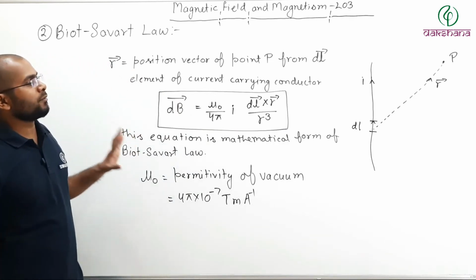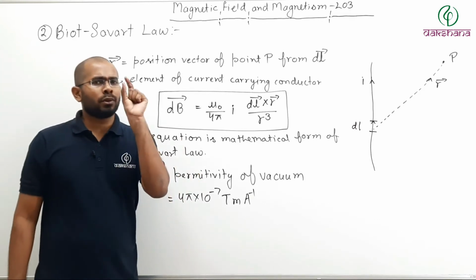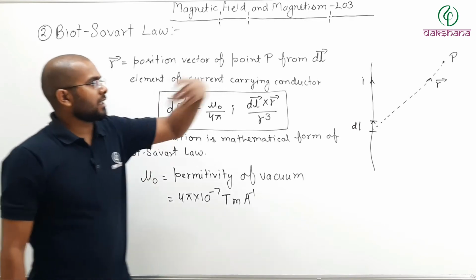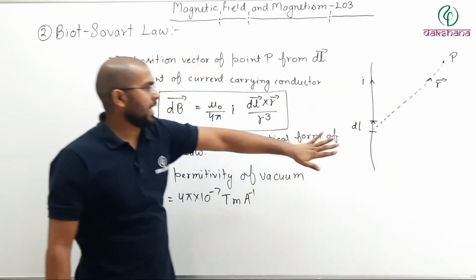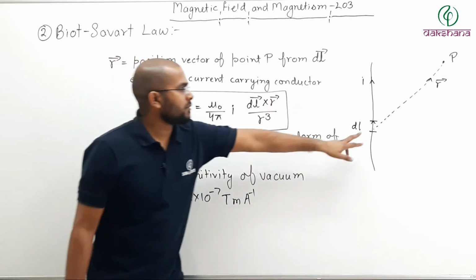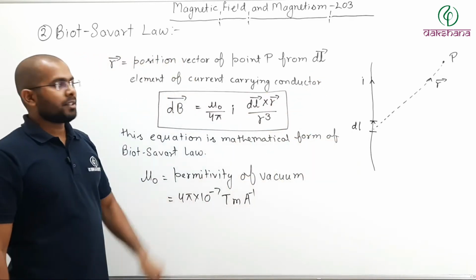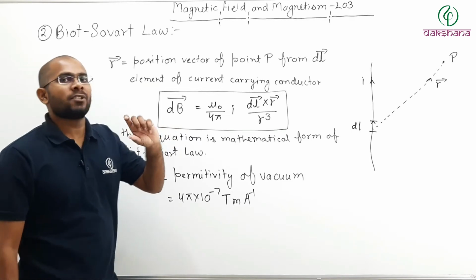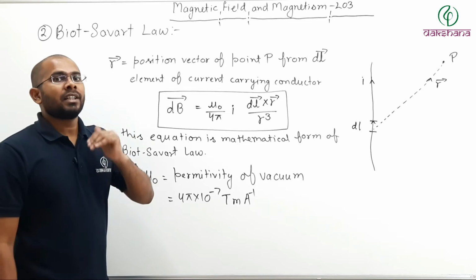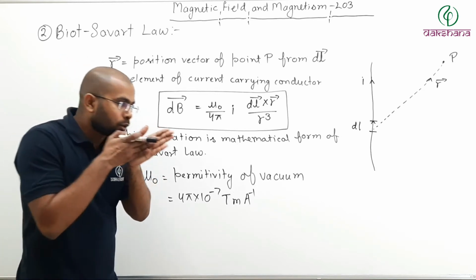So if you want to find the magnetic field due to a very small section at a given point P, then find the position vector of that point P from this small section. Take that small section as a vector. The direction of the vector can be taken as the direction of current through that section.